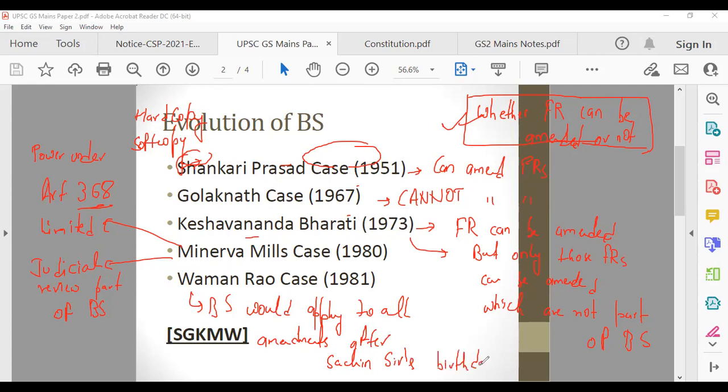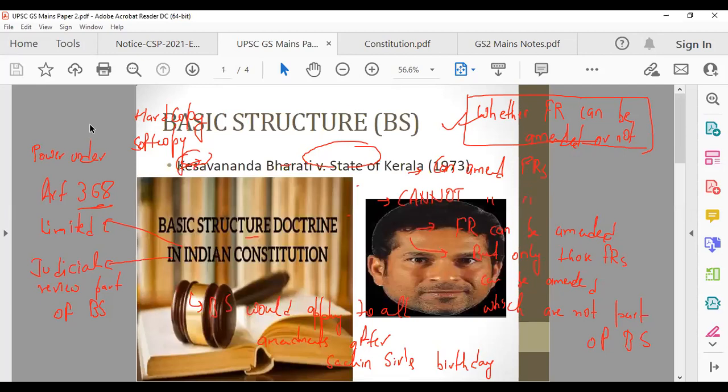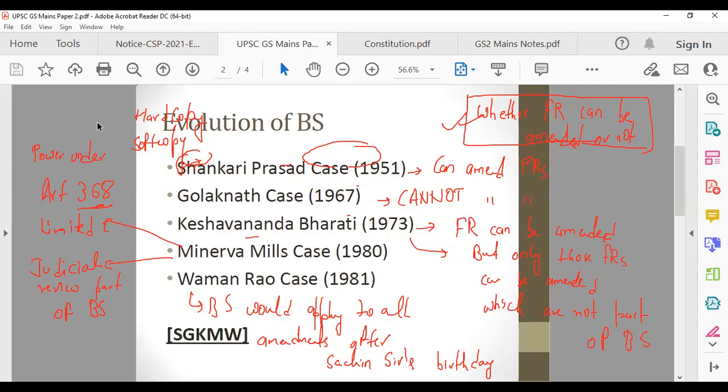Because if you remember what we talked about in the previous slide, that is when the Keshavananda Bharati judgment came. So they are saying that this basic structure would apply to all amendments done after the Keshavananda Bharati judgment. Fine. So BS is still evolving, and the Supreme Court will come up with judgments and keep on adding stuff. Hope you can understand what is basic structure.